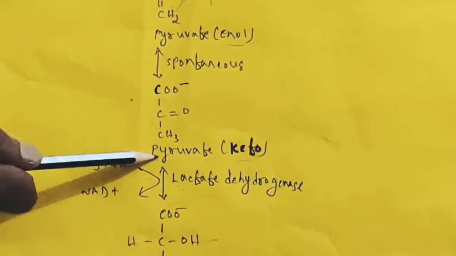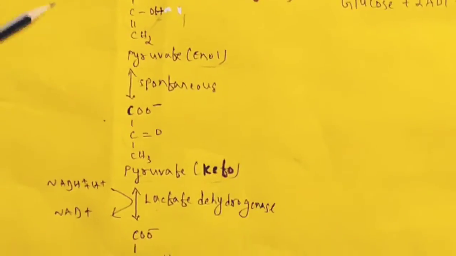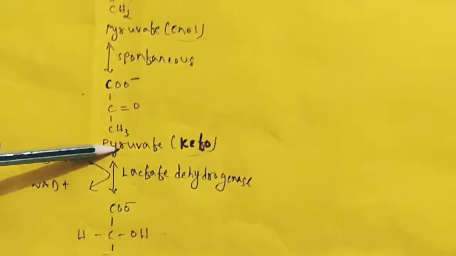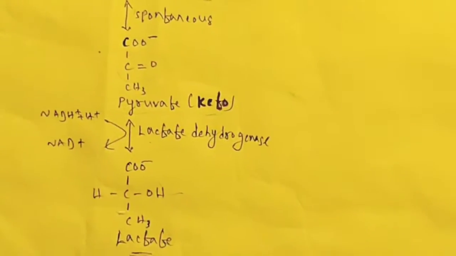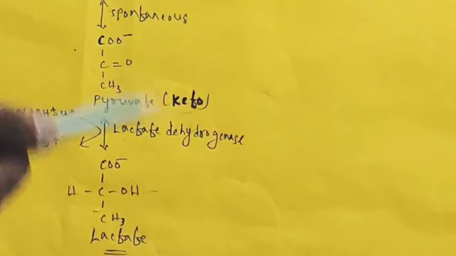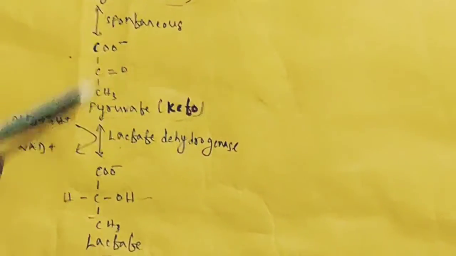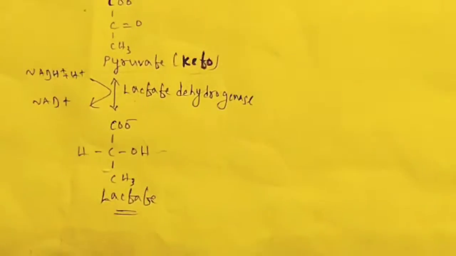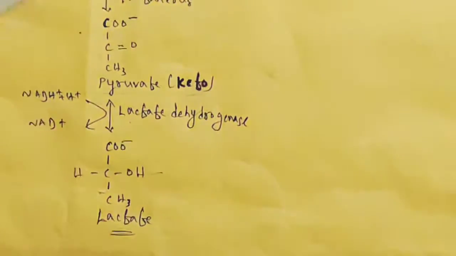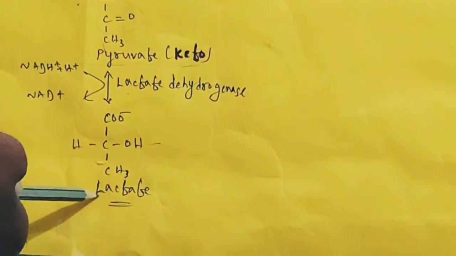Up to this formation of pyruvate, it takes place in aerobic as well as anaerobic condition. You keep in mind, aerobic is nothing but in the presence of oxygen, anaerobic is nothing but in the absence of oxygen. In both conditions, pyruvate will be formed from glucose. Then in the absence of oxygen, nothing but anaerobic condition, pyruvate is converted to lactate.